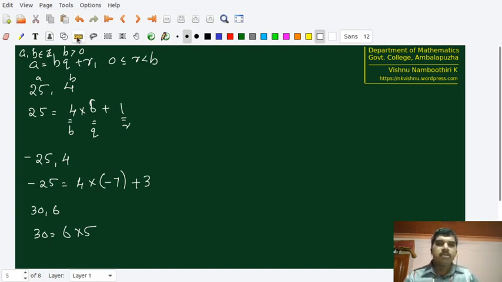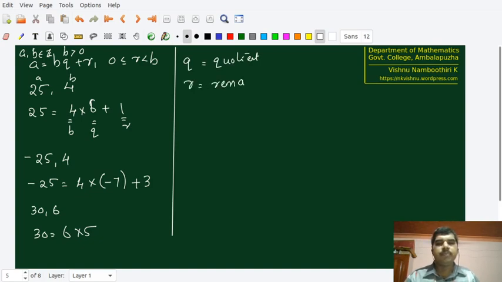In the division theorem, we have already mentioned that Q is called the quotient and R the remainder. We have two more notations.